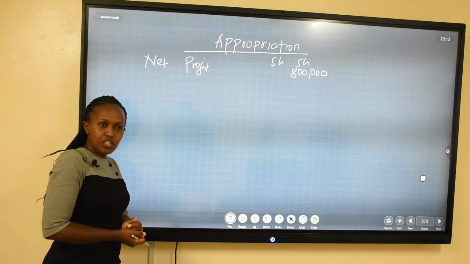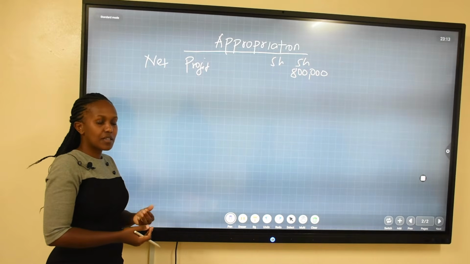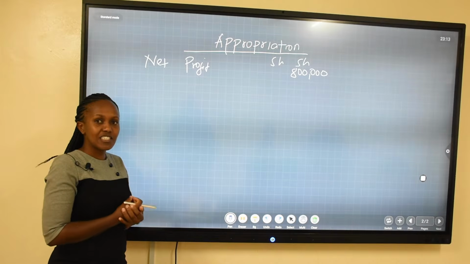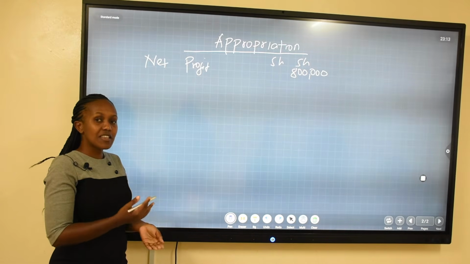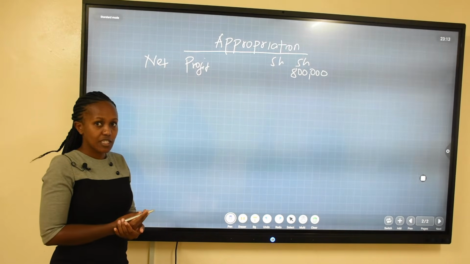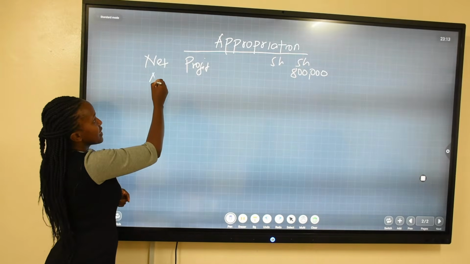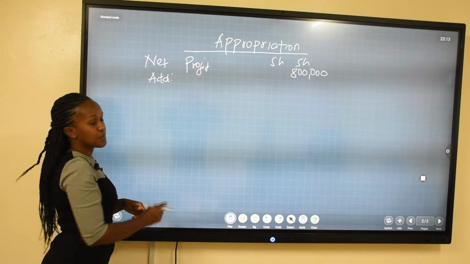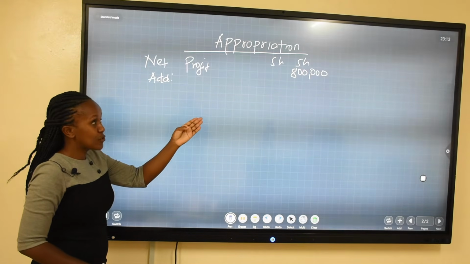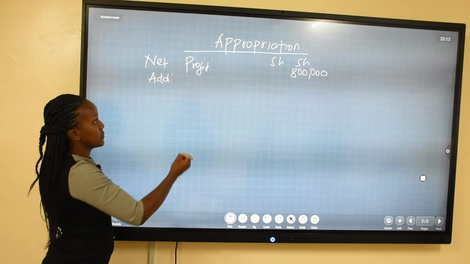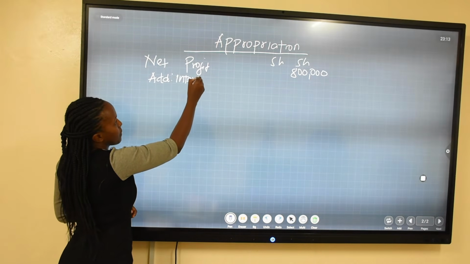First of all is the interest on drawings. The partners are not receiving interest on drawings. They are the ones who are bringing in interest on drawings. They are the ones that are being charged interest on drawings. Therefore, we add. So they are bringing in the interest on the money that they had taken over. We add to this profit. Then we are going to share those proceeds among them.